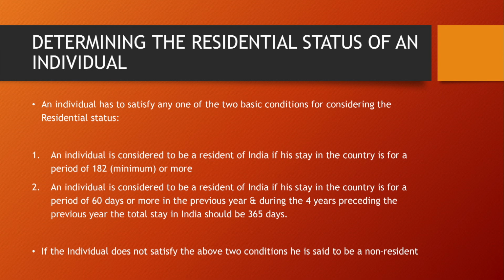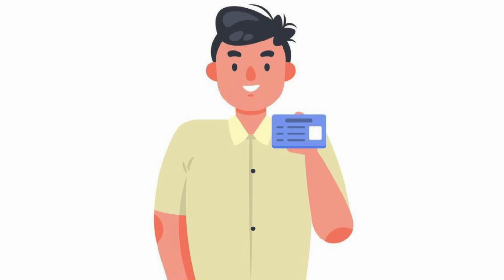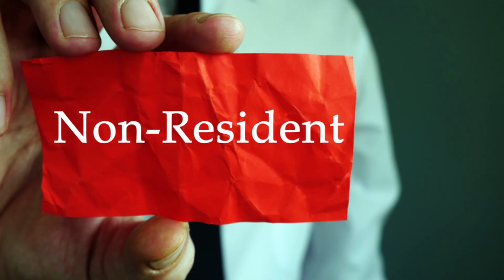Apart from this, during the 4 years preceding the previous year, his total stay in India should be 365 days or more. If he satisfies the second basic condition of stay in India of 60 days or more and 365 days or more in the 4 preceding years, he is said to be a resident. If an individual does not satisfy either of the basic conditions, he is treated as non-resident.